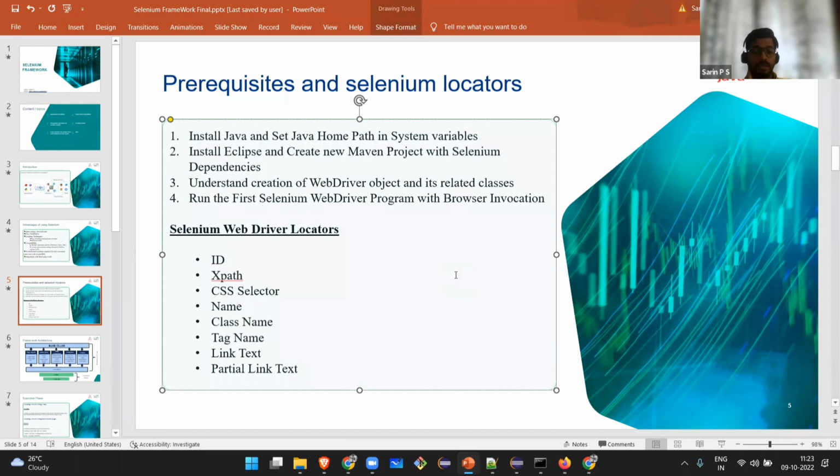Another important question: which XPath is the fastest one? Can anyone put it in the chat box? Which XPath is the fastest one? Fastest XPath, you can put it in the chat box. CSS. CSS selector. ID. Okay, ID. ID is also there. There is a good competition between CSS selector and ID. XPath is there. Relative XPath.